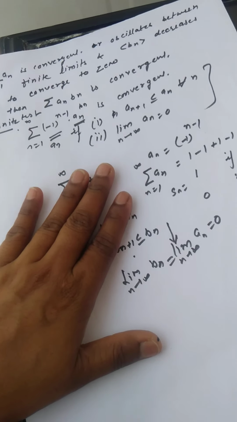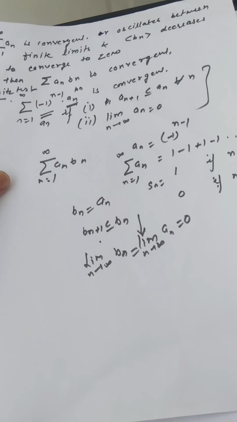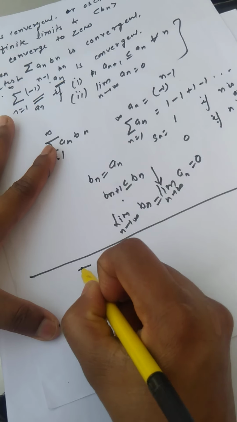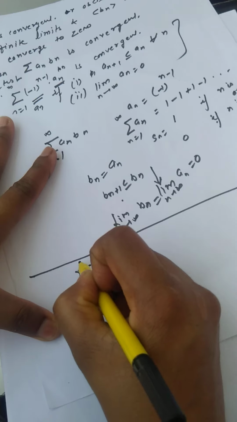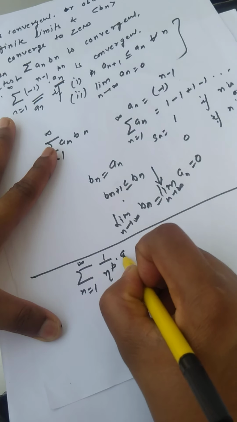Okay, let us do some examples related to the Dirichlet test or Abel's test. First, let us take one example. Summation n varies from 1 to infinity of 1 upon n raised to the power p into a_n.